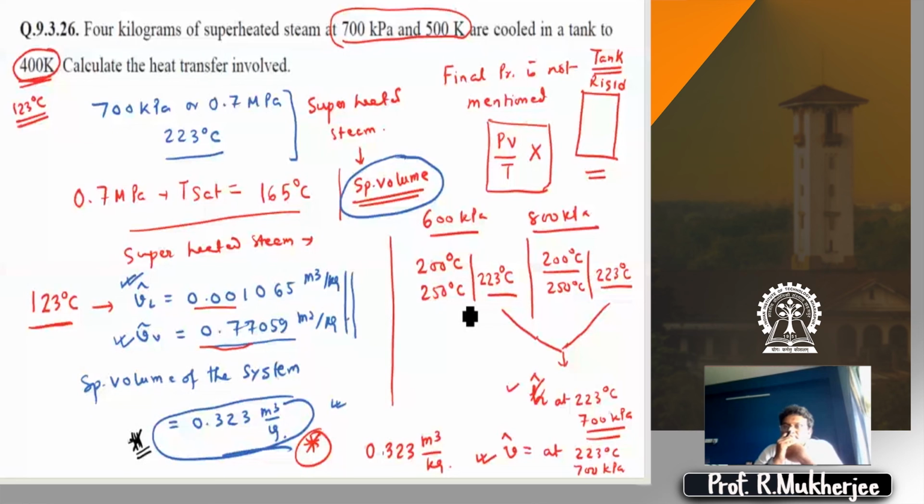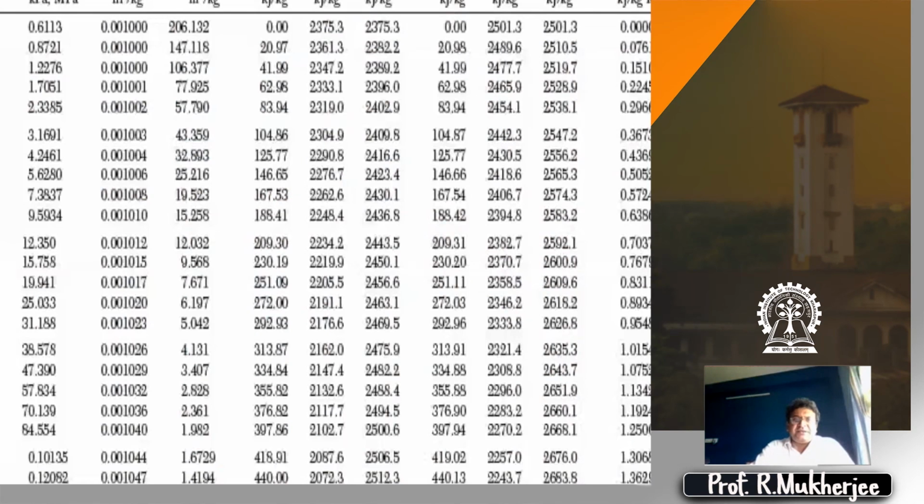In most of the cases, the way I follow, you have absolutely no problem following that. Most of the cases, if pressure is given, I will go to the pressure table and then find out based on the temperature. Even for this problem, I'm addressing Samira now, what I did was, first, it is given 700 kPa and 223 degrees centigrade. So my approach would be as follows. I will first go to the pressure table.